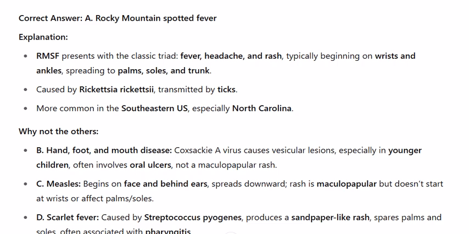Why not the others? B. Hand, foot, and mouth disease. Coxsackie virus causes vesicular lesions, especially in younger children, often involves oral ulcers, not a maculopapular rash. C. Measles begins on the face and behind the ears, spreads downward. The rash is maculopapular but doesn't start at the wrists or affect the palms and soles.